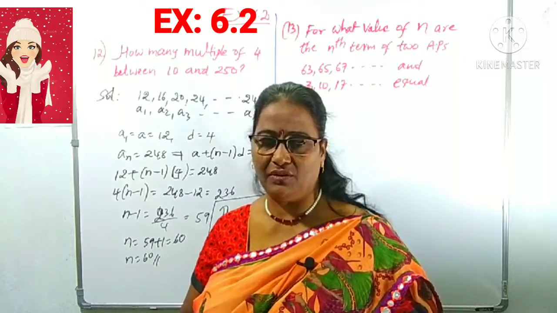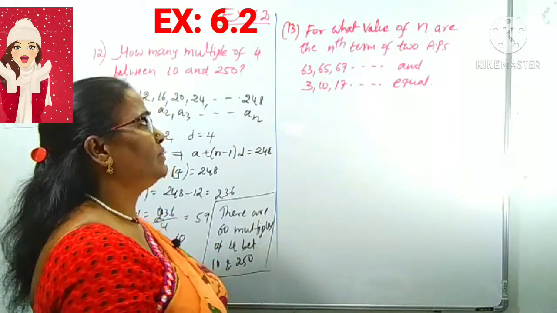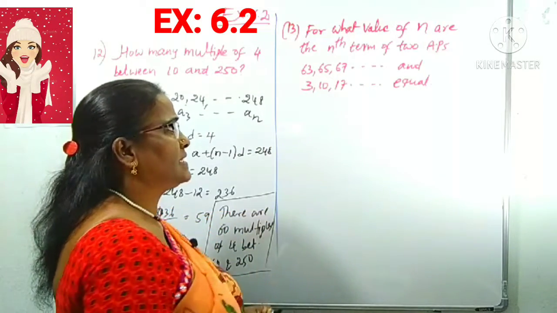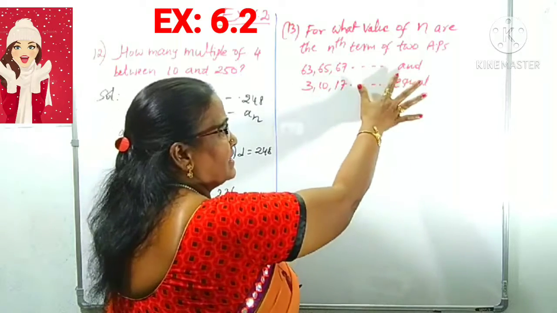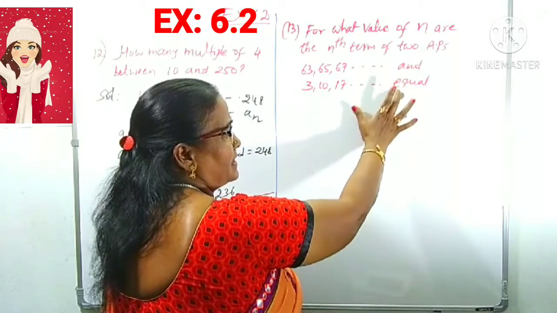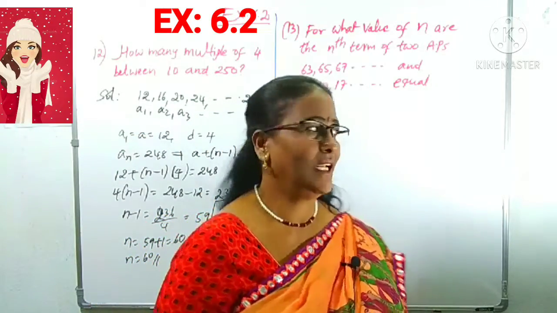Okay, right. Now come to the next question, number 13. For what value of n are the nth terms of 2 APs equal? 2 APs are given. This is one type of AP, this is another type of AP. The nth terms of the 2 APs are equal. Now what is the n value is being asked, right?